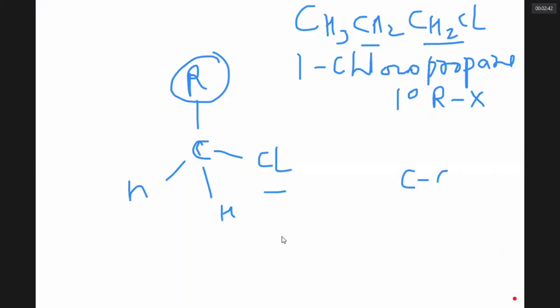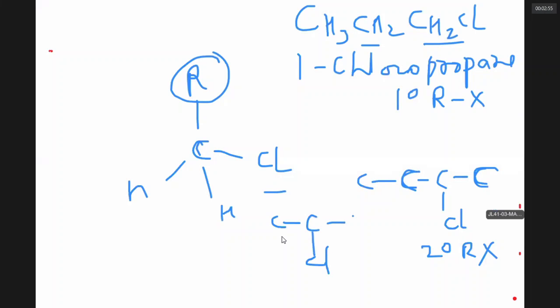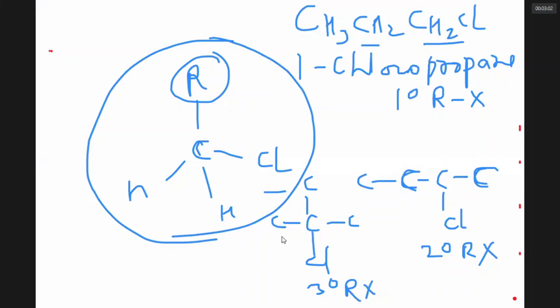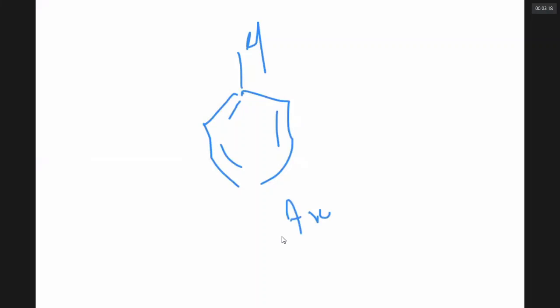Notice in any compound, if Cl is linked to a carbon that is linked to two carbons, it is called a secondary alkyl halide. If the Cl is linked to a carbon that is linked to three carbons, it is called a tertiary alkyl halide. Compounds where Cl is bonded to a carbon chain are called alkyl halides. If the Cl is bonded to benzene directly, it is called aryl halide.